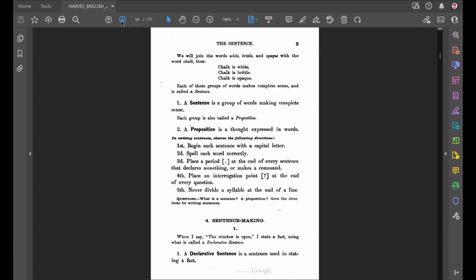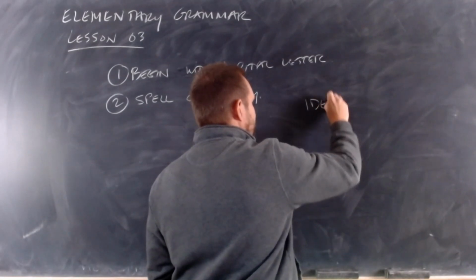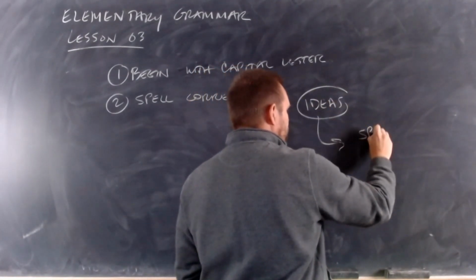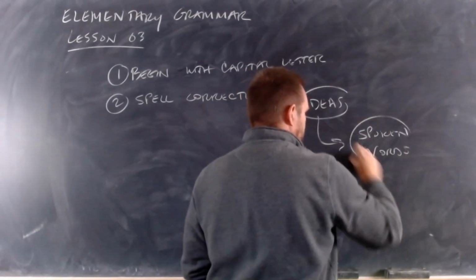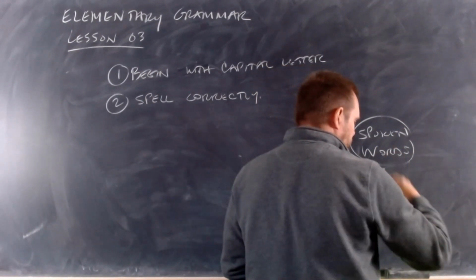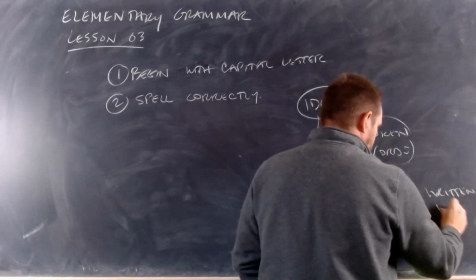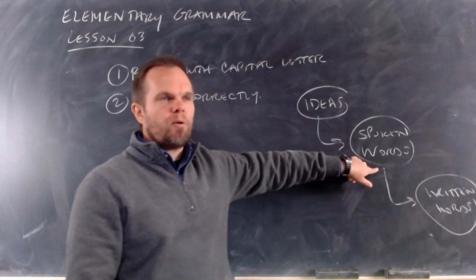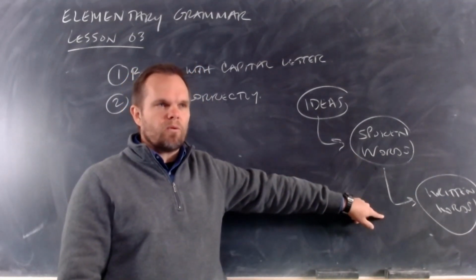If you don't know how to spell a word, if there's a word that you can think of, I want you to remember what I drew before. If we have ideas, and ideas are signified by spoken words, and spoken words are signified by written words, you will always know more spoken words than written words.